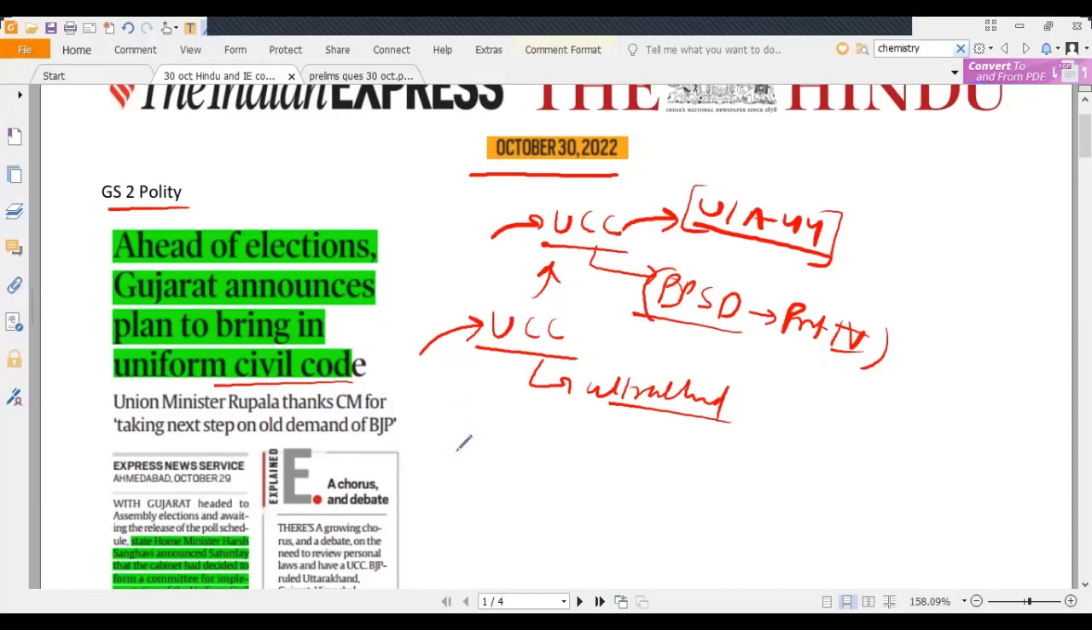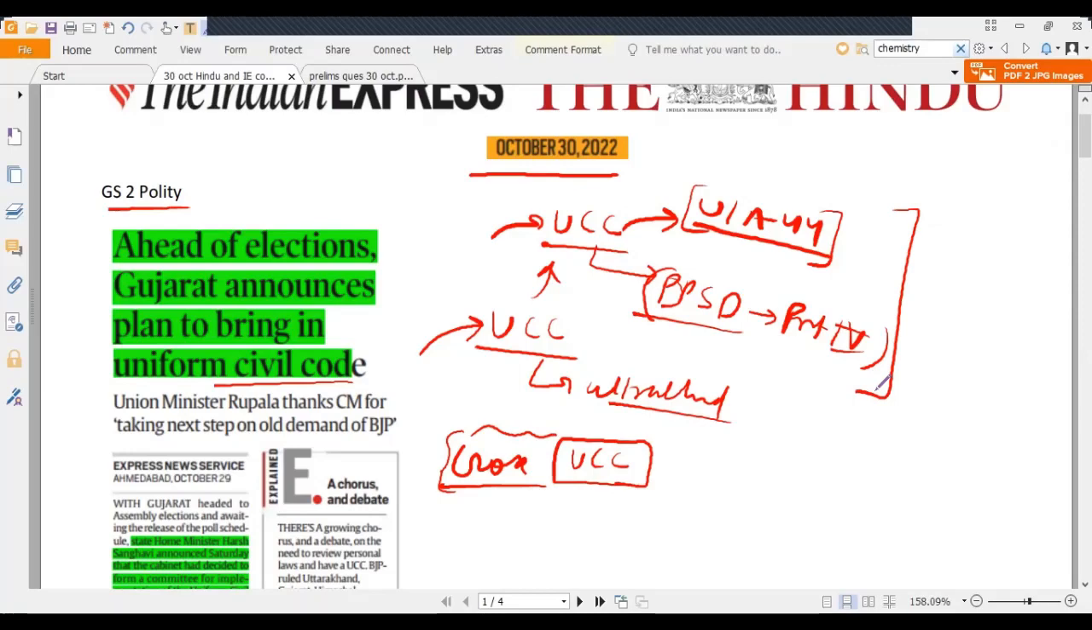So currently, only Goa has Uniform Civil Code, and no other Indian state has Uniform Civil Code apart from it. So keep these facts in mind from the prelims point of view.